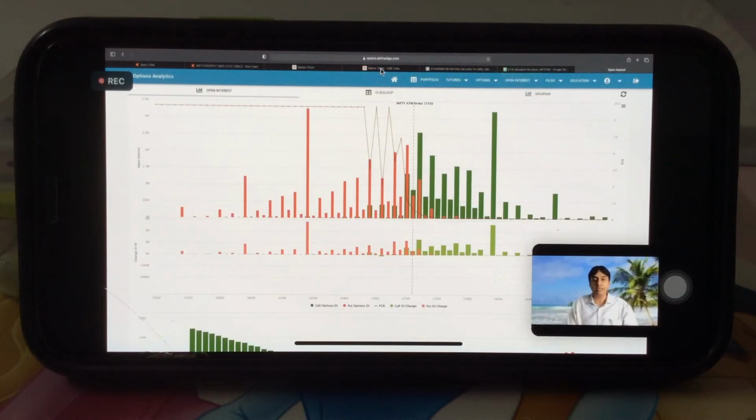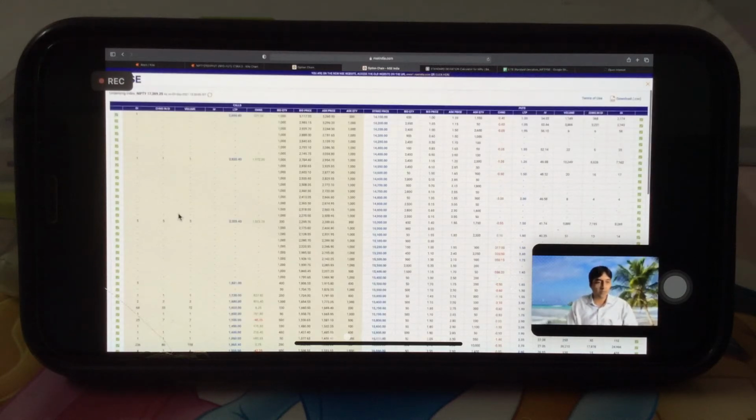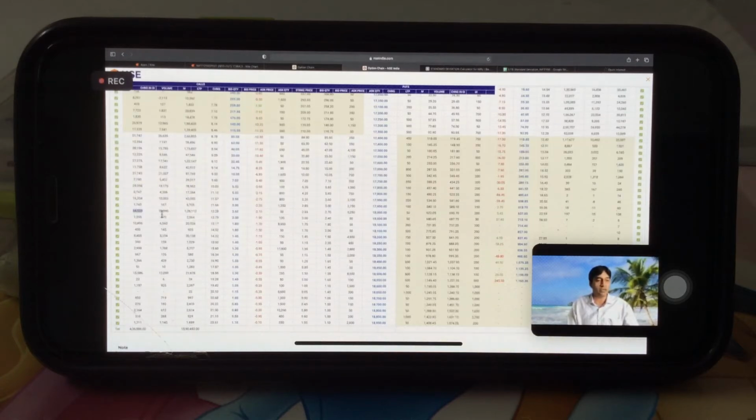So if we see in a single day, the change in open interest on the call side at 18,000 is 52,000 and total open interest is 64,000, right? So almost 80% of the open interest has been built on Thursday, because Friday was a holiday. So out of 64,000, almost 53,000 is built on a single day, right?